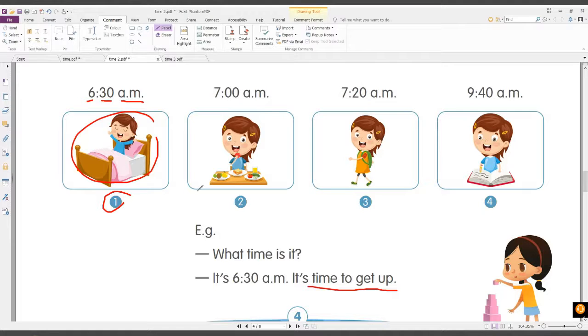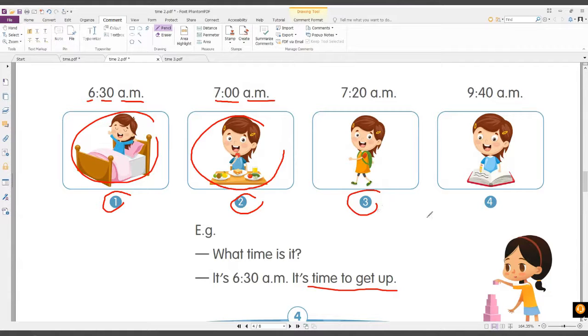Okay, now let's practice number 2. What time is it? It's 7 a.m. It's time to eat breakfast. Okay, can you say it's time to eat breakfast? All right. Okay, how about number 3?